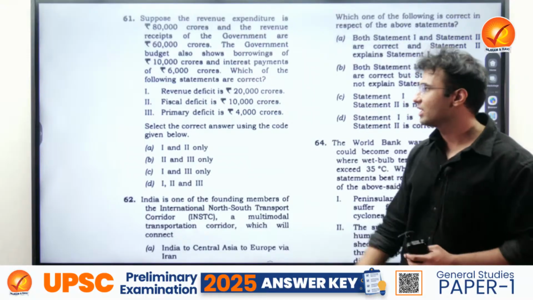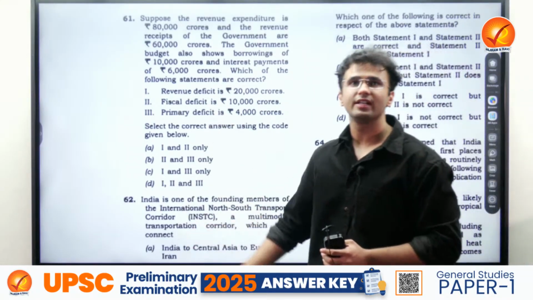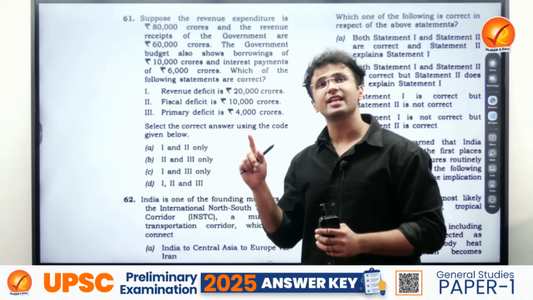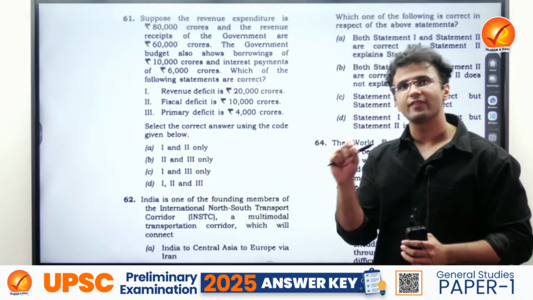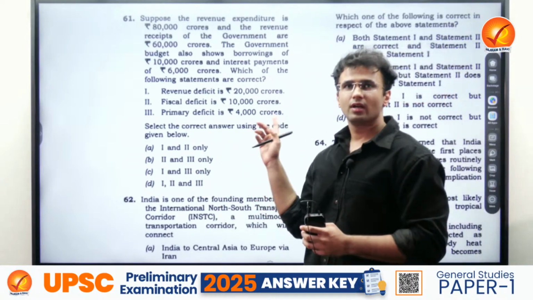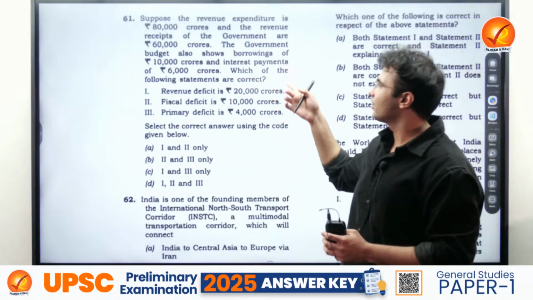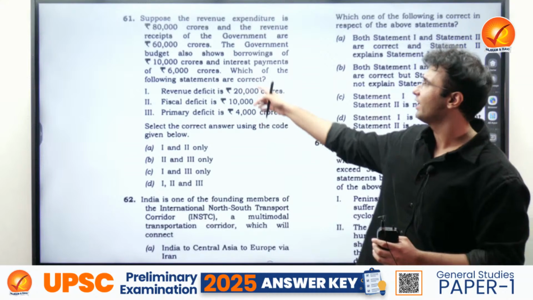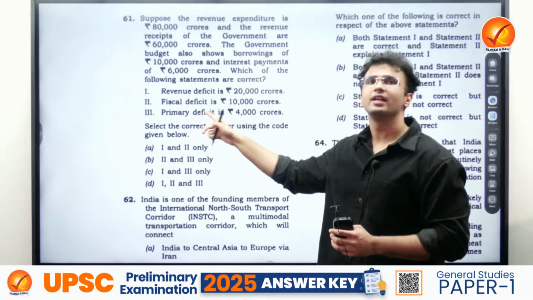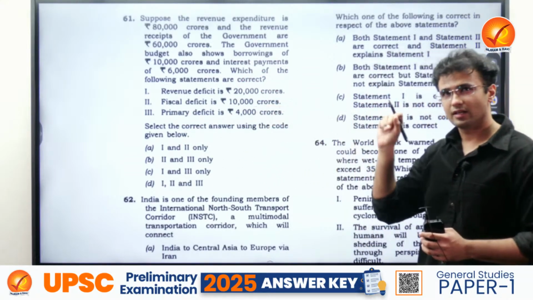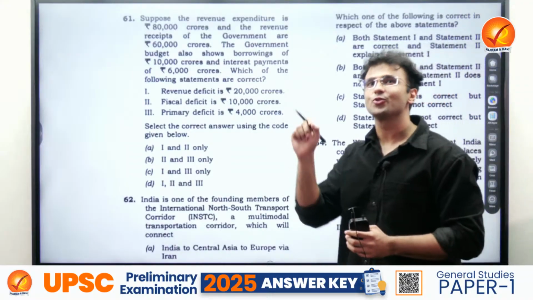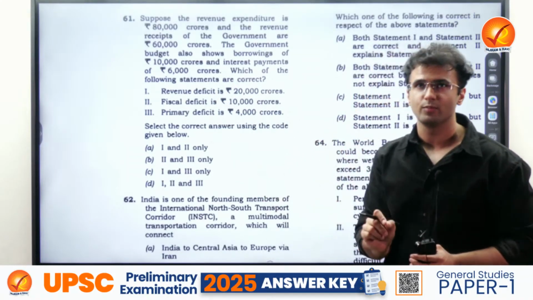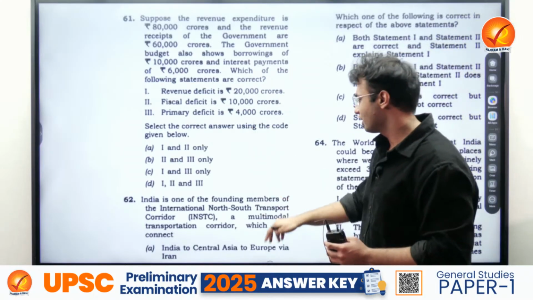Your standard definition given in your NCERT says that it's the total expenditure minus the revenue receipts, which excludes the borrowing. So if you know this definition, you will be able to get to the fiscal deficit, and from that, if you subtract your interest payments, then you go to the primary deficit per se. So an easy question, but a tricky question, because you should know the definition of each: revenue, fiscal, primary, which is given in your standard books, and you should apply the knowledge there.